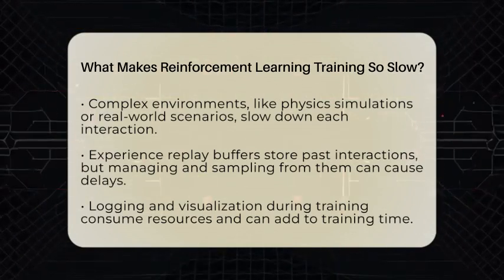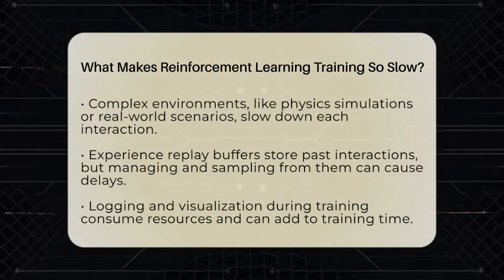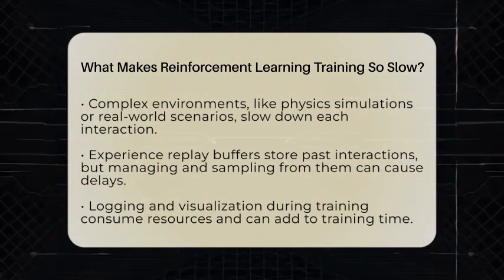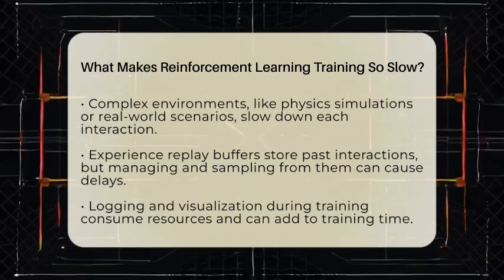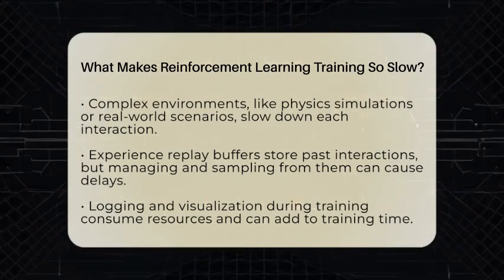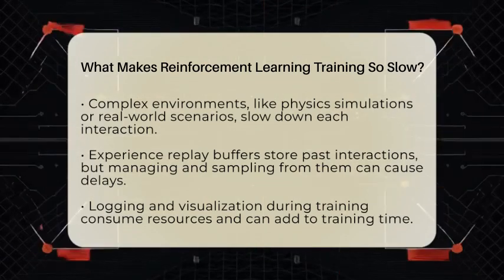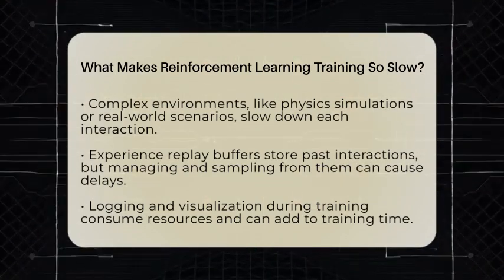Experience replay is also a factor. Many reinforcement learning algorithms store past interactions in a buffer. They reuse these experiences to learn better. But managing this buffer and sampling from it can slow down training, especially as it grows larger.